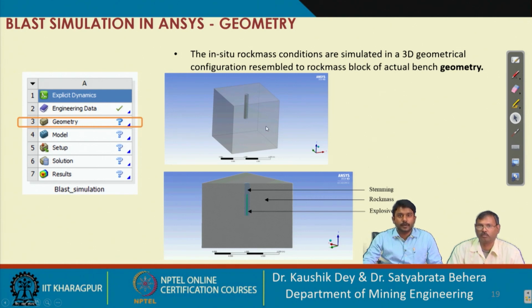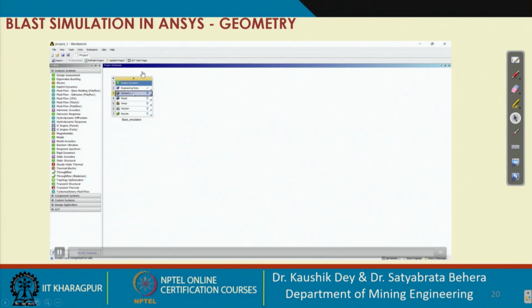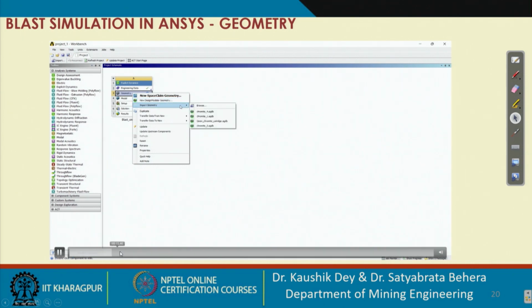Now let's see how to create that geometry in ANSYS Workbench. In the geometry section, you can right click and import the geometry, or you can design the geometry in that section.